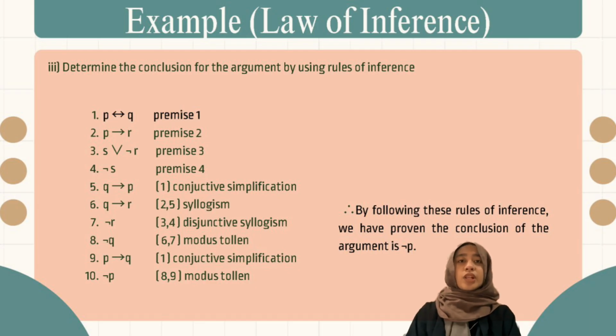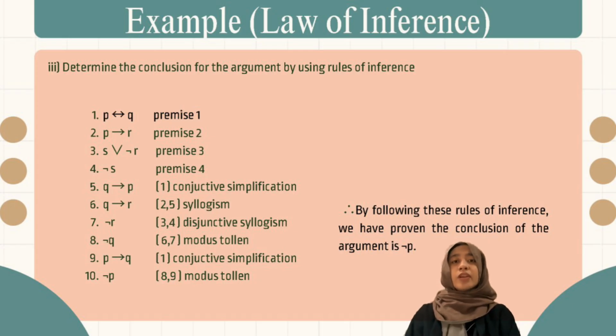In step 7, we look at premises 3 and 4. Since we know that either S or not R is true, but premise 4 tells us S is false, we must apply disjunctive syllogism to conclude that not R is true. Once we have confirmed that R is false, we can go back to step 6. Since Q is supposed to lead to R, but R is false, we must use modus tollens. So in step 8, we prove that not Q is true.